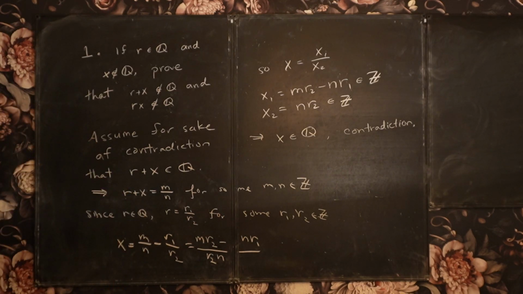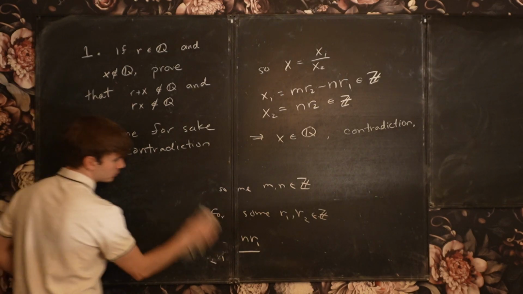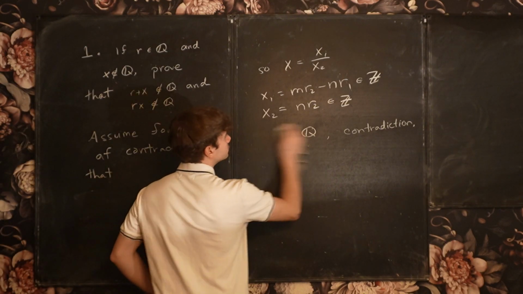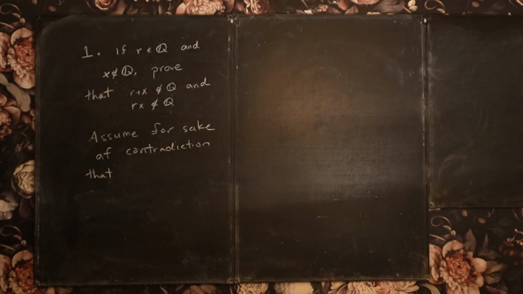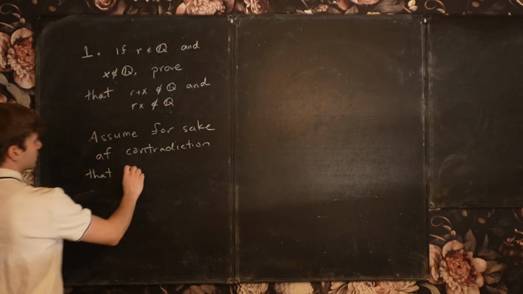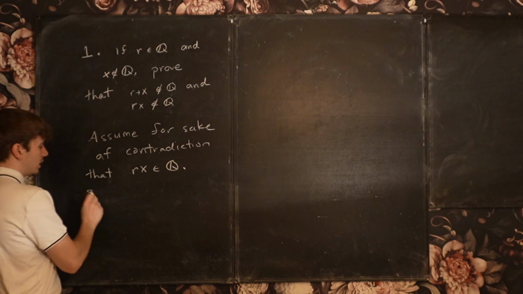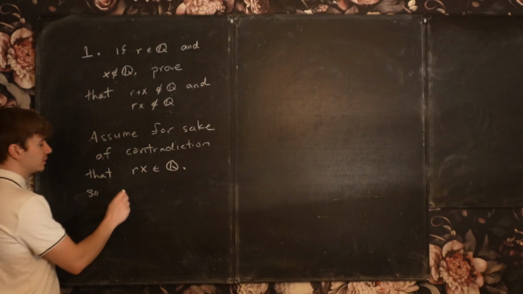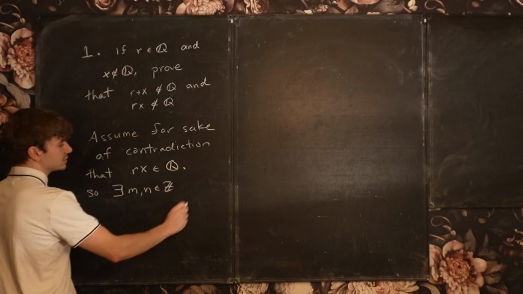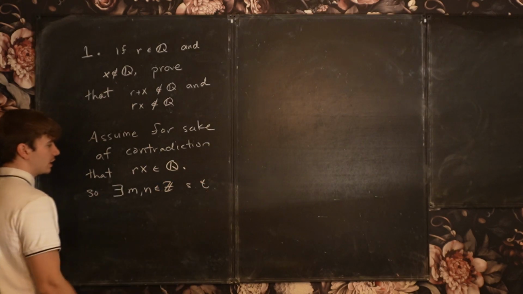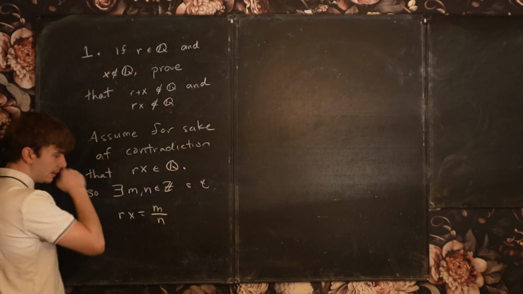Okay, so we're still going to assume, for sake of contradiction, that r times x is a rational number. So I can say there exist m and n integers such that rx is the ratio of these two integers, let's say m over n, okay?